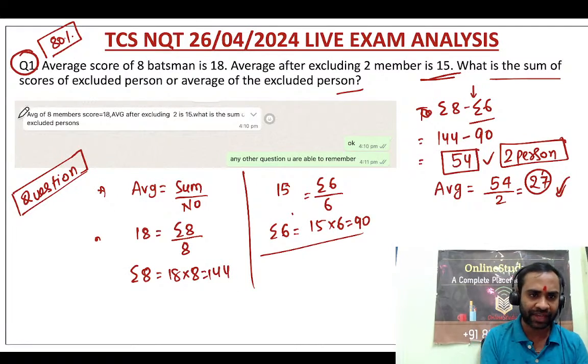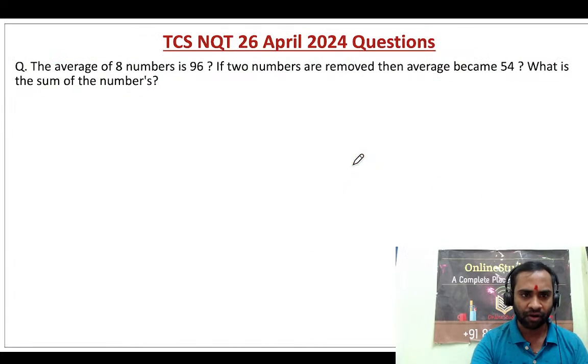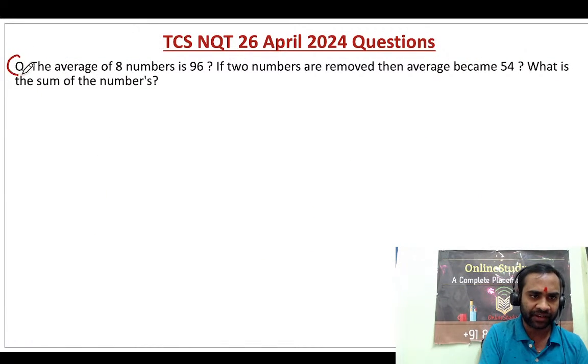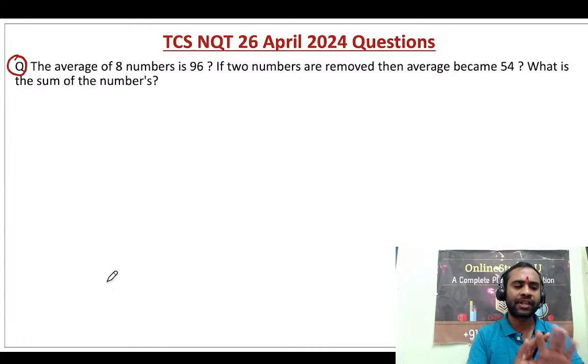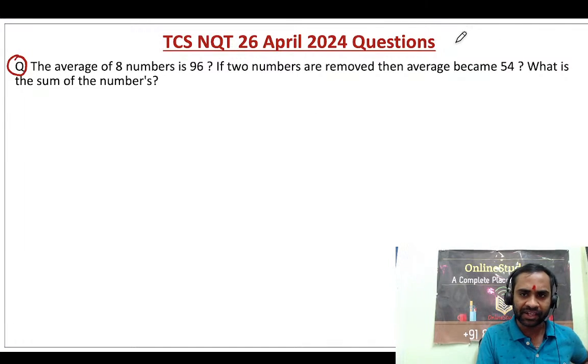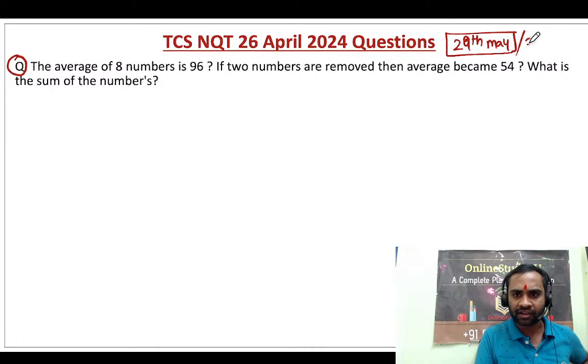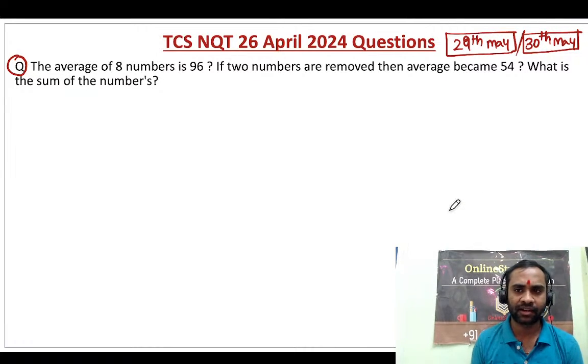See, whatever questions we are getting, this is one question I got from one of the students, so I'm solving it. Now question number 2. So friends, don't worry about the cutoff. The cutoff will not be very high, but please don't compare with shift one. Now some people will tell you the 29th of May paper is very, very tough. Someone will tell you the 30th of May paper is more tough, right? So we can't say that now.